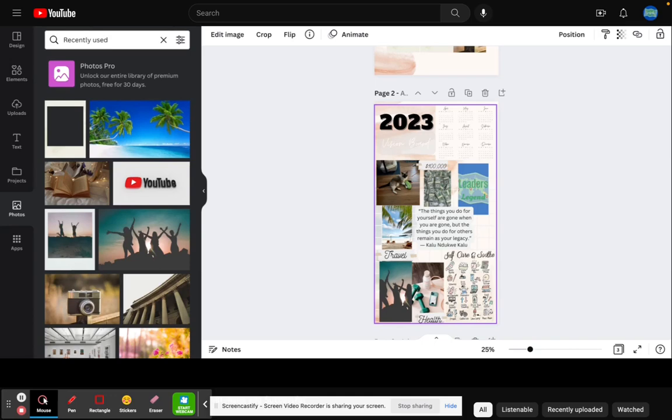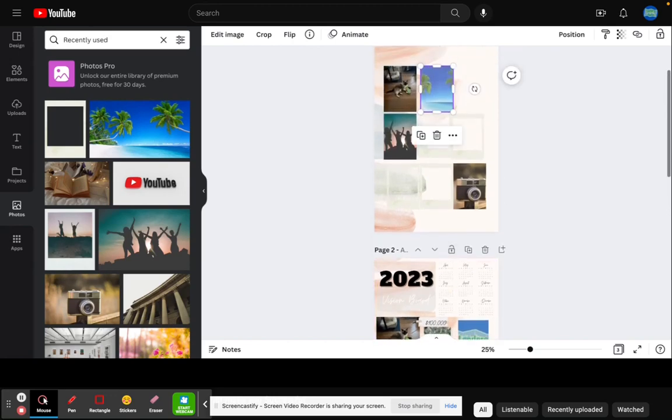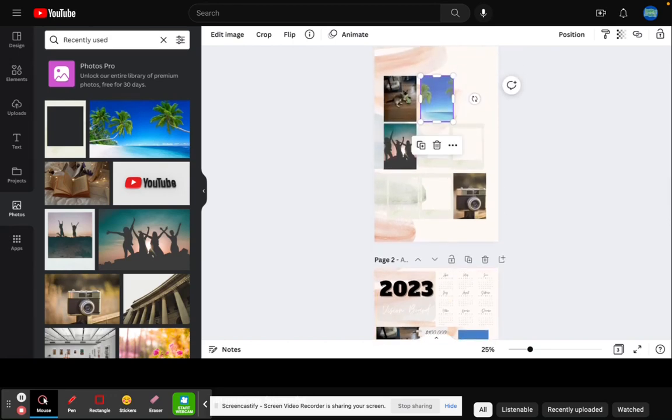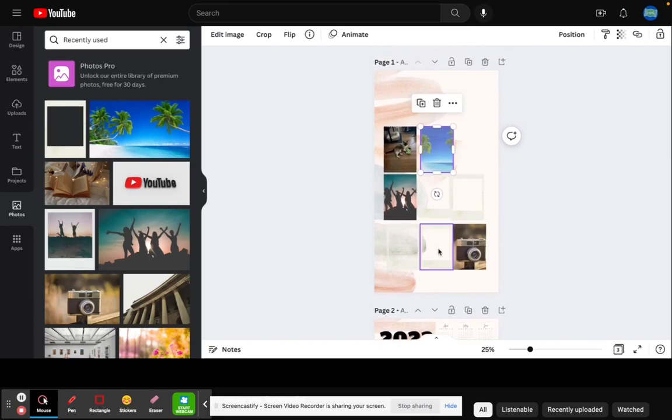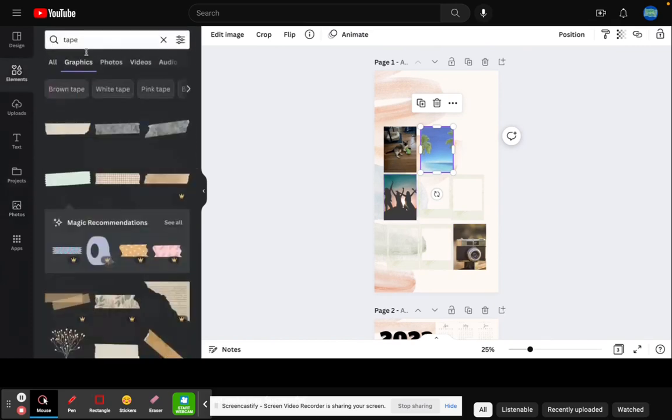Kalu Kalu. So that is going to be my 2023 quote, and I had injected it there, which you can do if you want to use a quote or what have you. So I'm going to fill these in with more pictures.